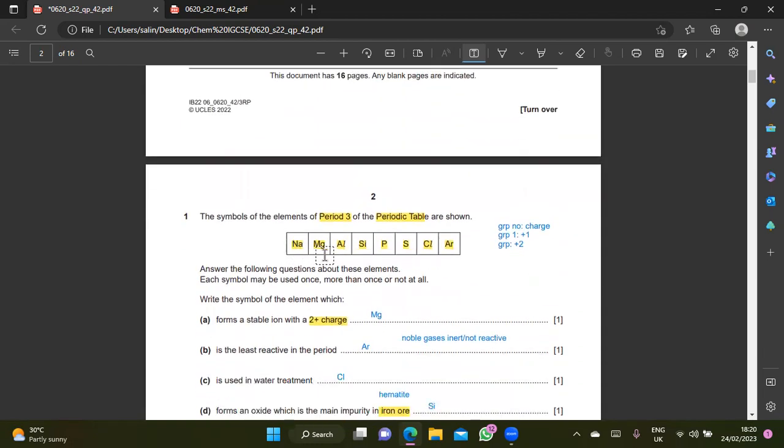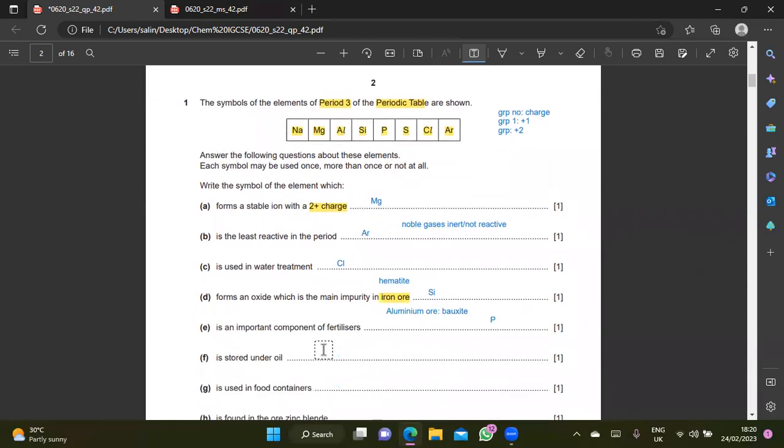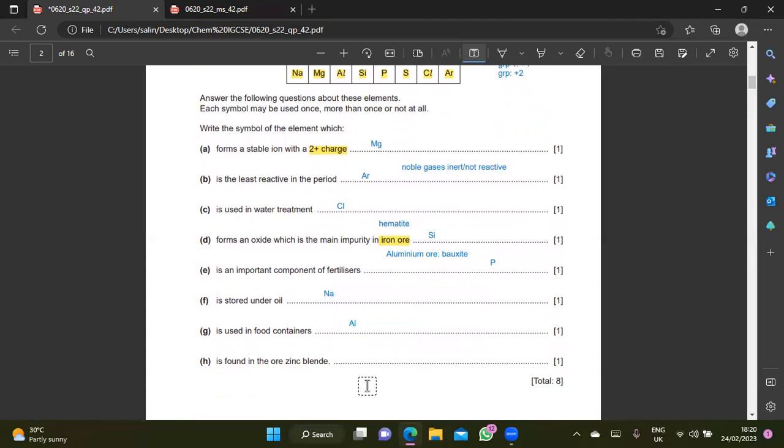We've got sodium, magnesium, aluminium, silicon, phosphorus, sulfur, chlorine, argon. Yeah, sodium. Sodium. Okay, sodium. Used in food container. Now we can go very fast. Come on, food container. Somebody? Fatima? Aluminium. There you go. Okay, now we can go very fast, yeah. And then it's found in the ore zinc blende. Okay, zinc blende.